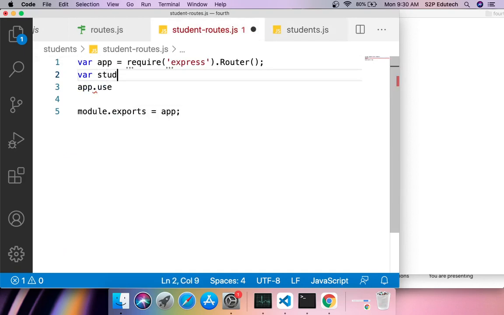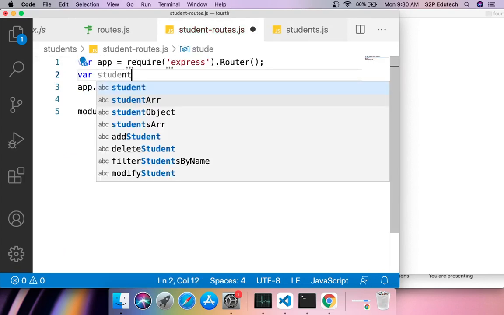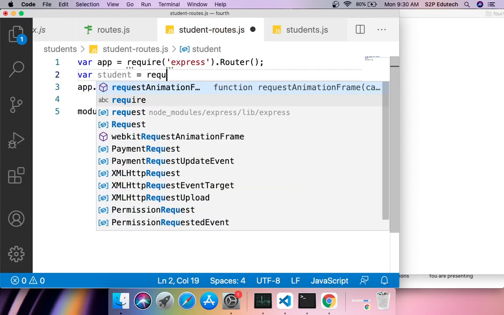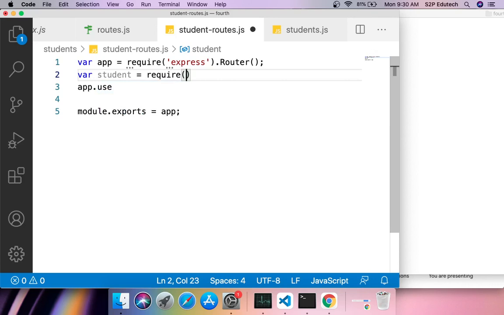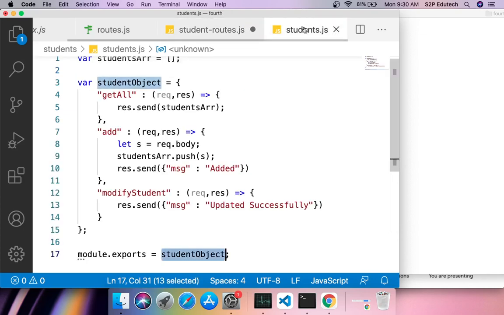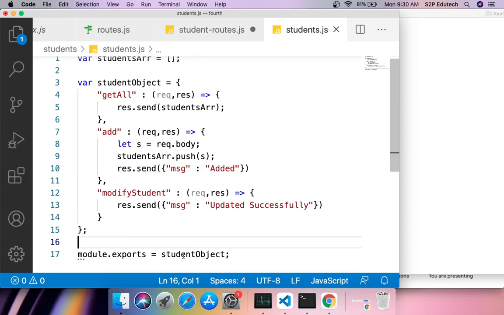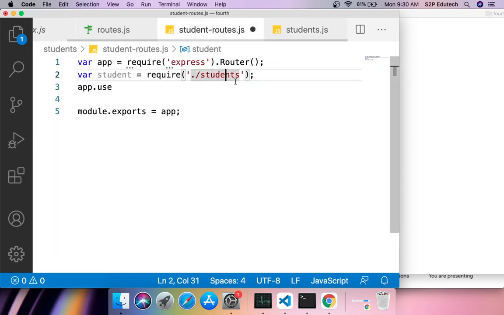I would say var student, you can give any variable name, equals to, and I would say require, and inside require in single quotes I would say dot slash students. Now this students, where is it coming from? This students is nothing but this student.js. So we are exporting the student object here via module.exports, and we are importing it here, right, in a variable called as student, right?